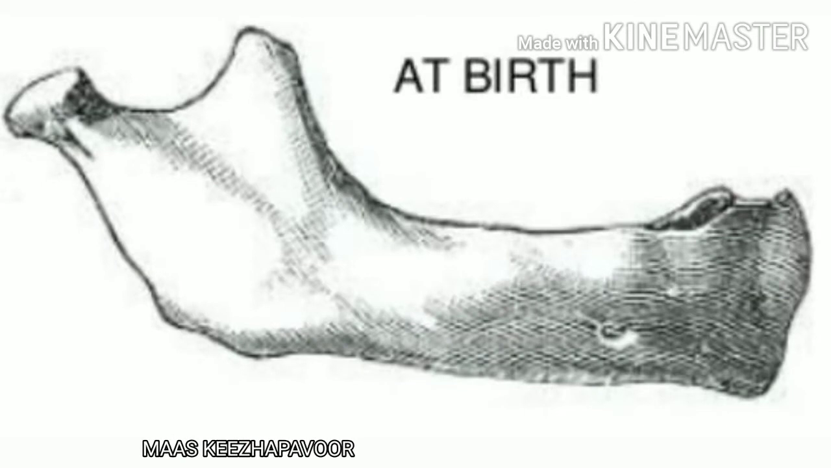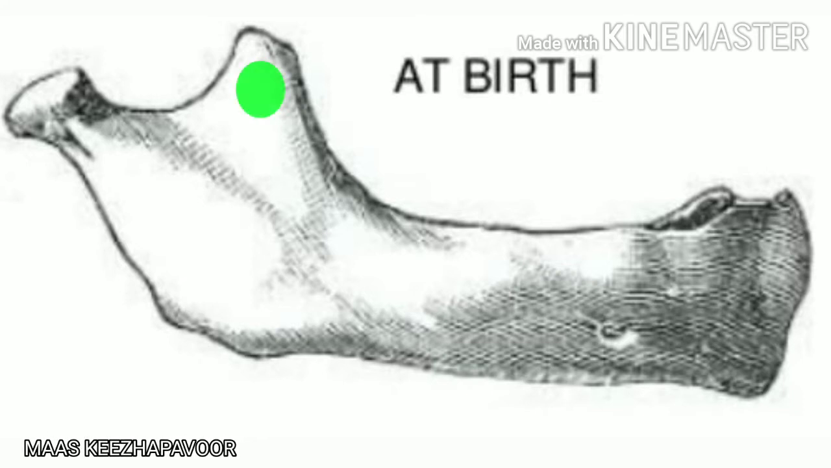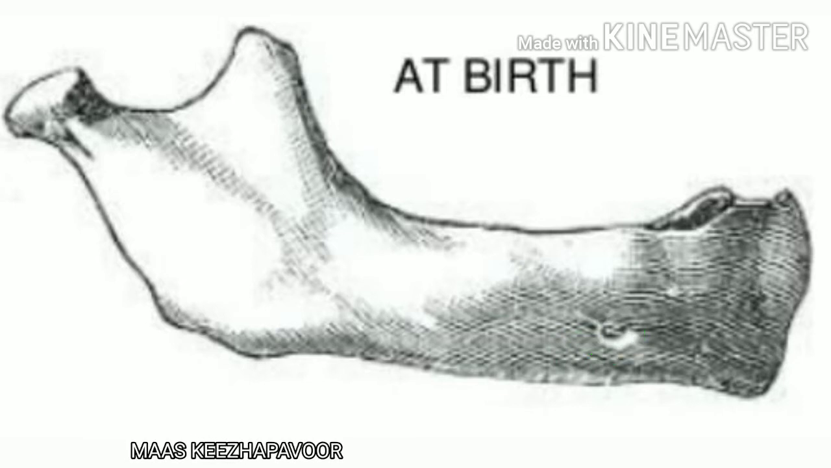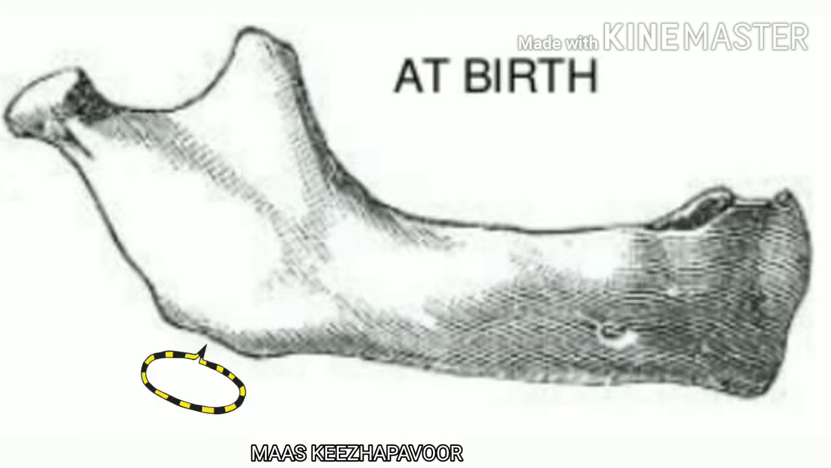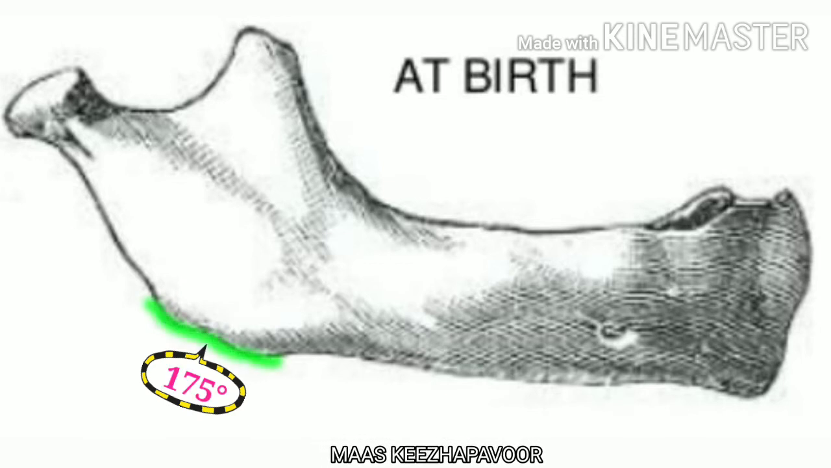Let us see the features of mandible in different age groups. At birth, the body of mandible is a mere shell containing the sockets for deciduous teeth but imperfectly partitioned. The coronoid process projects above the level of condyle. The mandibular canal is larger in size and runs near the lower border. The mental foramen opens beneath the socket of the first deciduous molar tooth. The angle of mandible is obtuse, 175 degree.